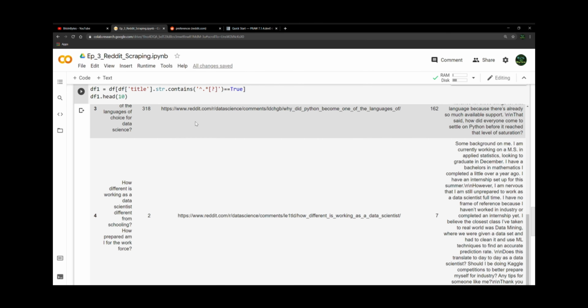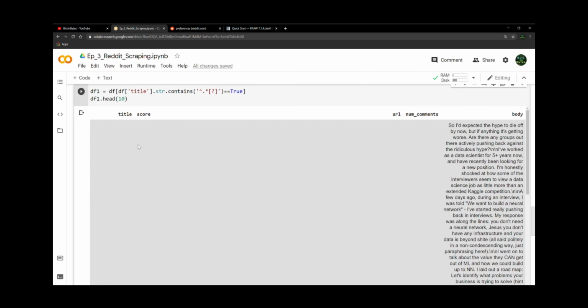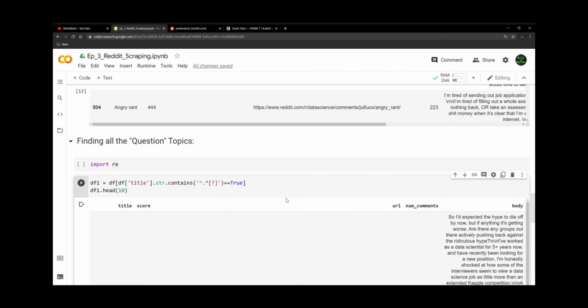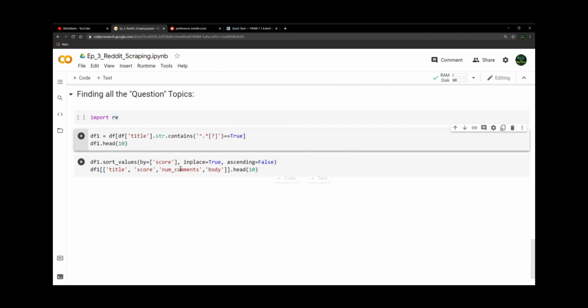Now we want to get the top 10 questions, and how you determine what the top 10 questions are. I included the score and the number of comments because I think those are the two most important factors. You can go by number of comments, which would be engagement, how many people were really interested in that question and it sparked a conversation. Or you can go by score, which is your upvotes, how many people thought that question had some value, so they gave it a quick upvote. And I think what we ended up going with was score.